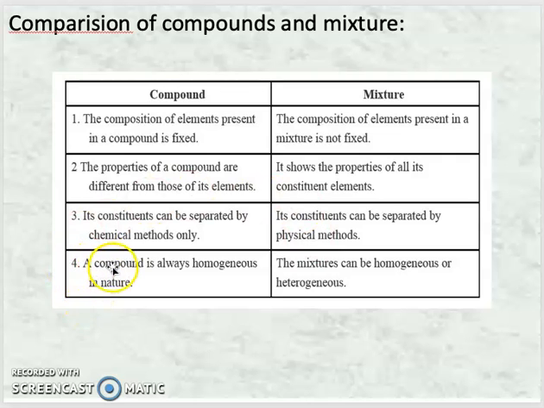Fourth point, a compound is always homogeneous in nature. Homogeneous means both phases are indistinguishable, but a mixture can be homogeneous or heterogeneous. So got the comparison between compound and mixture. This was the end of the subtopic.